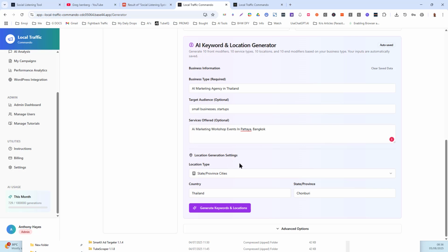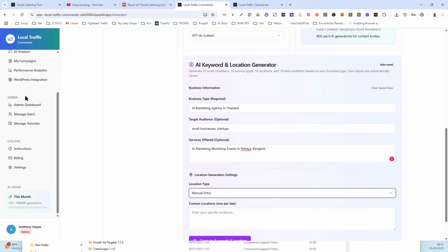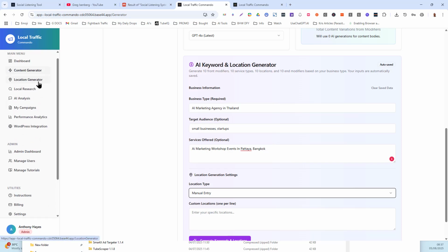Location, generation settings. Now, you can see I've got mine set to Thailand, but you can choose anything in here. You could put US, Australia, whatever you are, okay? State and province. And here we can choose a location type. Do we want state, province, cities, metropolitan areas, or radius based? Or you can put a manual entry as well. That's where you would put what we took from the location generator. Okay, you just need to do one per line.